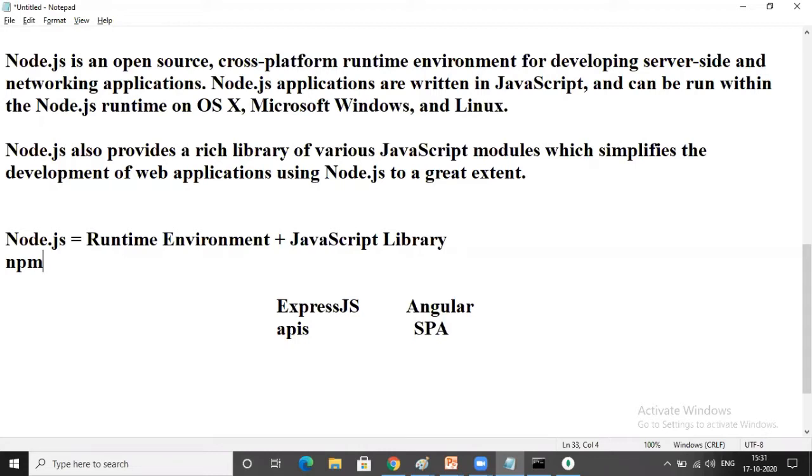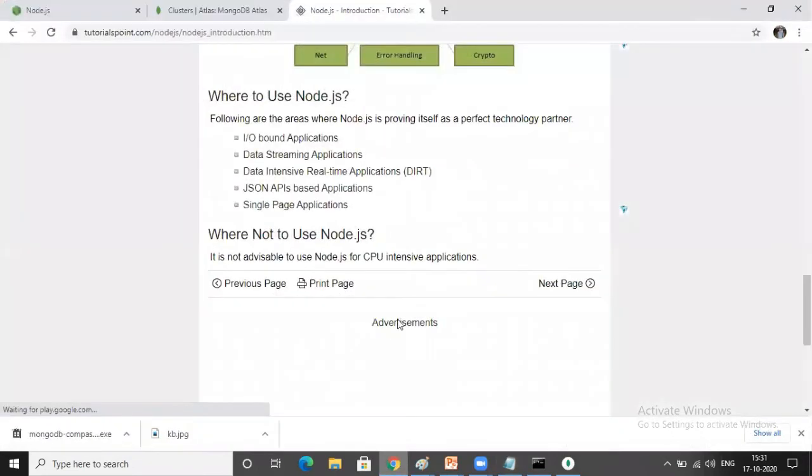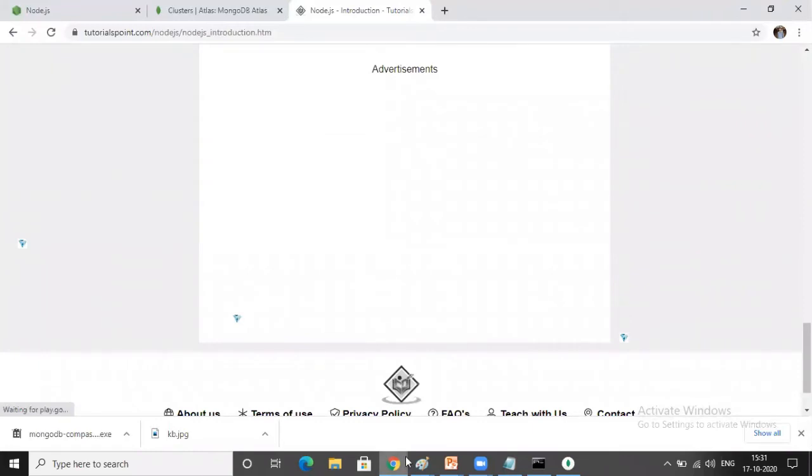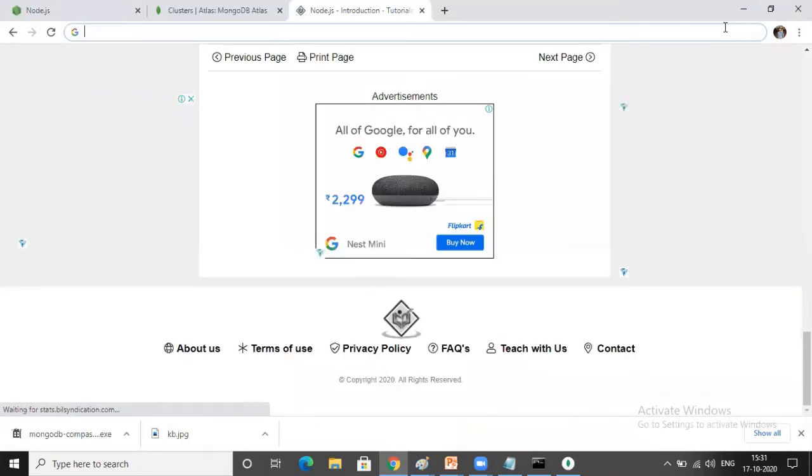Okay, Node.js is a runtime environment. Plus, it provides some development tools. It gives support to develop the application in Angular and Express.js, and it is responsible for running the application also. Are you following? So now today, let us see. In the last video, I showed you how to create MongoDB, but in this video, I will explain how to create a small application, how to create a small Express server.